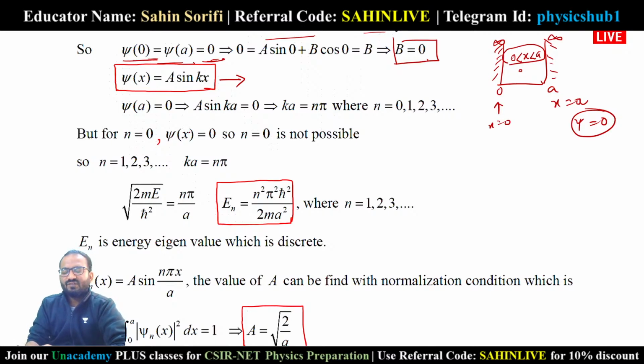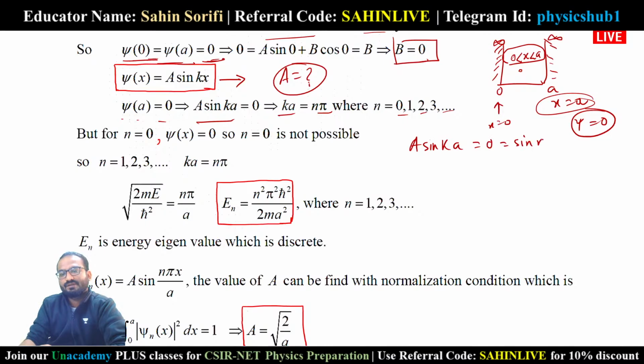Now further, what is A here? A is a normalization constant. So psi at x equals a equals 0, so A sin ka equals 0. So ka equals n pi, where n runs from 0, 1, 2, 3. A sin ka equals 0 means sin n pi. So k equals n pi by a.